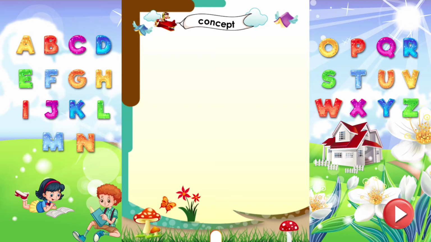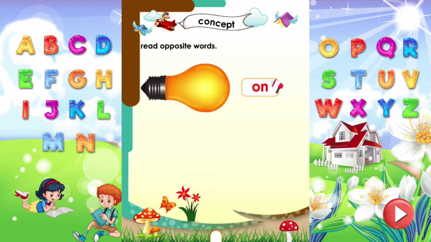Concept. Read opposite words. On and off. This bulb is on. This bulb is off.